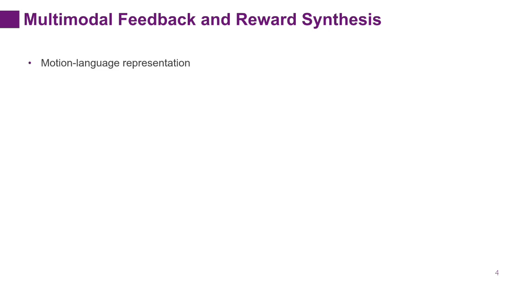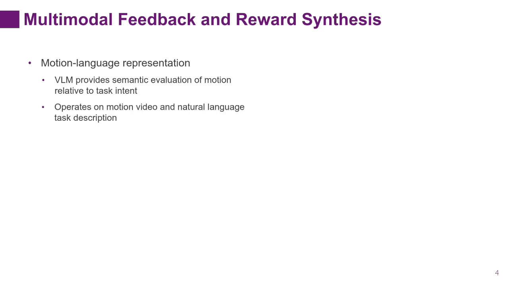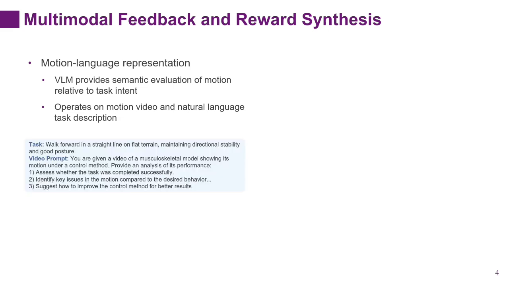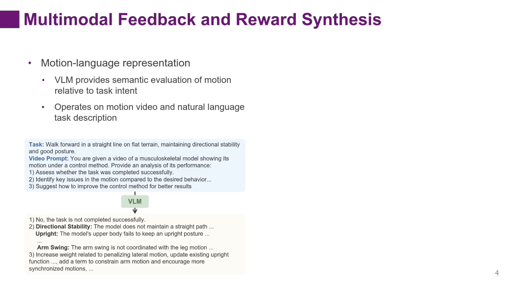The first key component is motion language representation. In this step, a vision language model provides semantic evaluation of motion relative to task intent. The VLM operates on motion video and natural language goal descriptions. Specifically, it takes as input a motion video, task description, and video prompt, and produces a textual assessment of task performance.